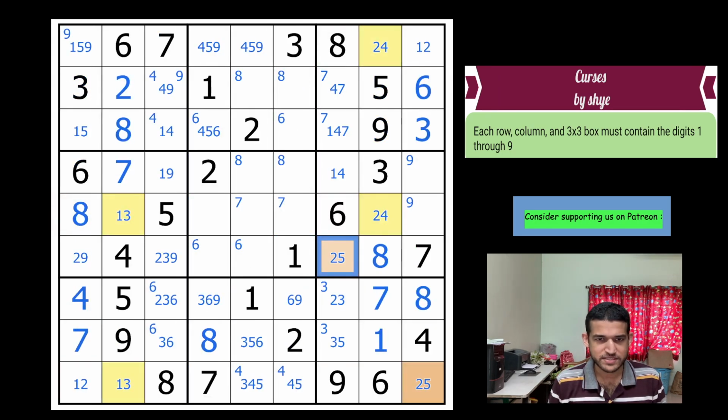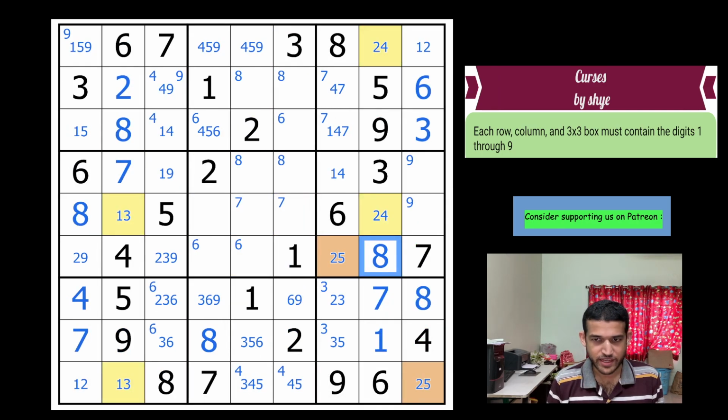Of course, I found this myself, but I don't remember what was the second thing I asked Shye, but there were 3 times I approached, and it was not at this place. From the moment I found that 8s cannot be here, I finished the Sudoku myself. So let's continue.